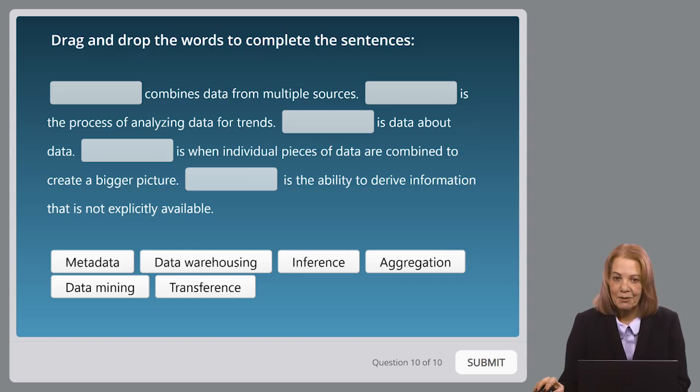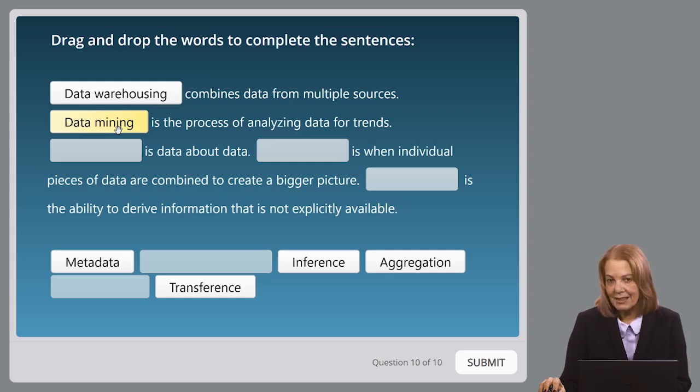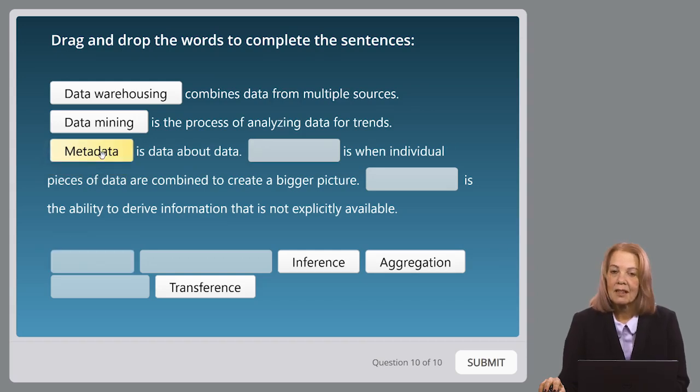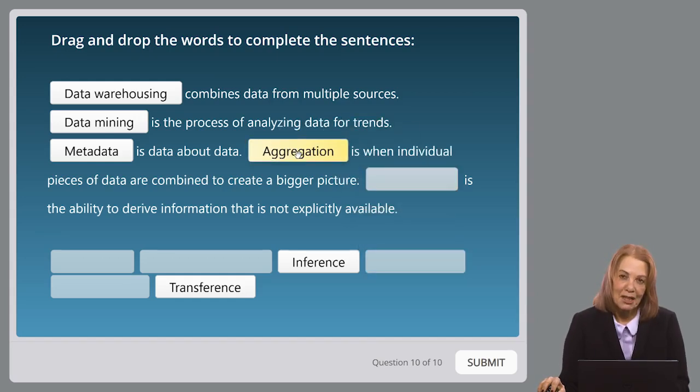All right, blank combines data from multiple sources. That's going to be data warehousing. Blank is the process of analyzing data for trends. Sounds a lot like data mining to me. Blank is data about data. Well, metadata is data about data. Blank is when individual pieces of data are combined to create a bigger picture. So when we put them all together, what are we doing? Well, we're aggregating. So it's going to be aggregation. And lastly, blank is the ability to derive information that's not explicitly available, and that's inference.